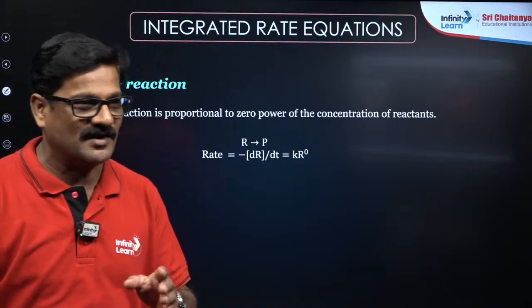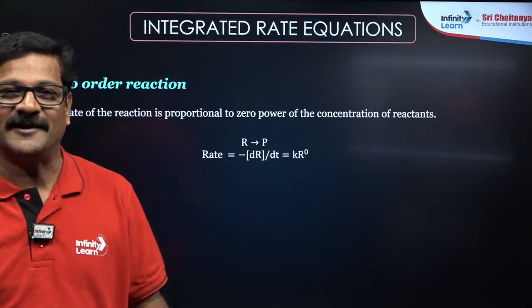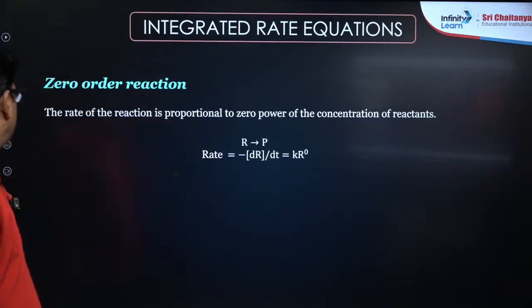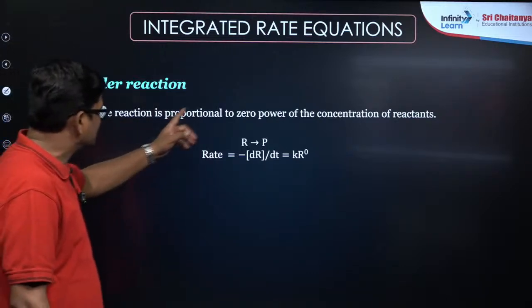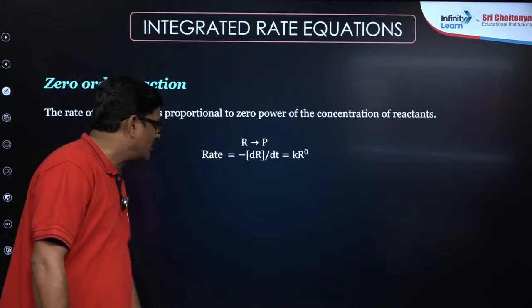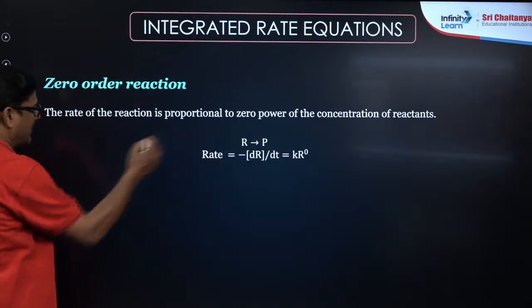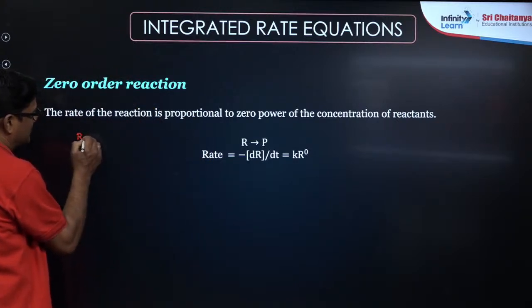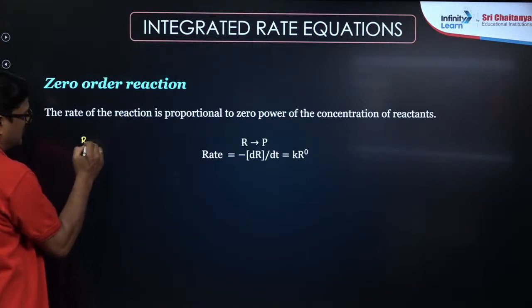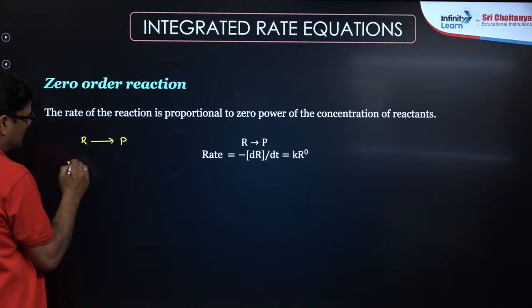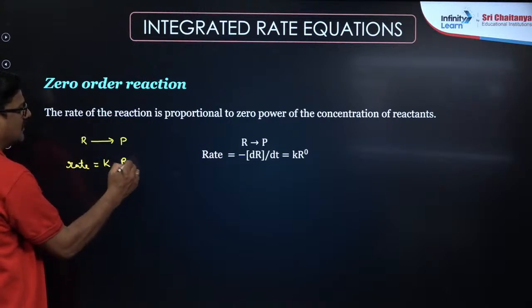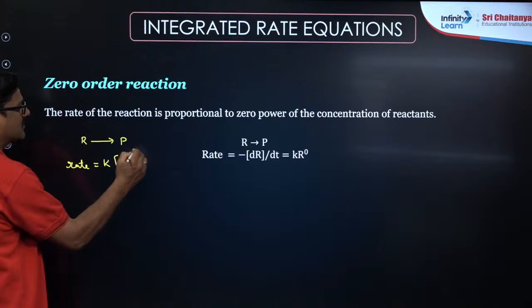We will see in today's class the zero order and the first order. So for the zero order, the rate of a reaction is proportional to the zeroth power of the concentration of the reactant. Reactant gives rise to product, and the rate of the reaction is equal to k into reactant to the power 0.